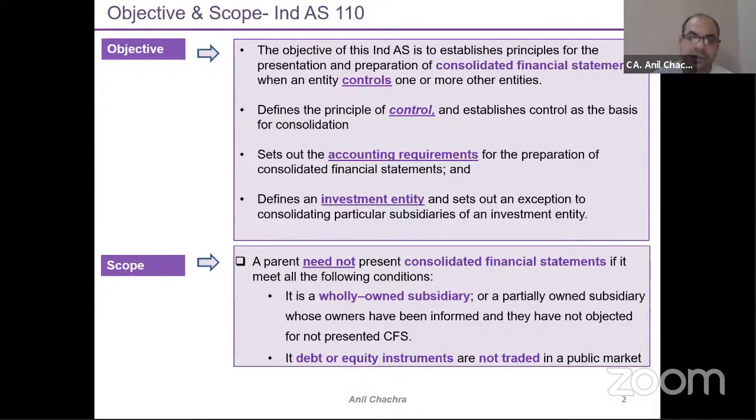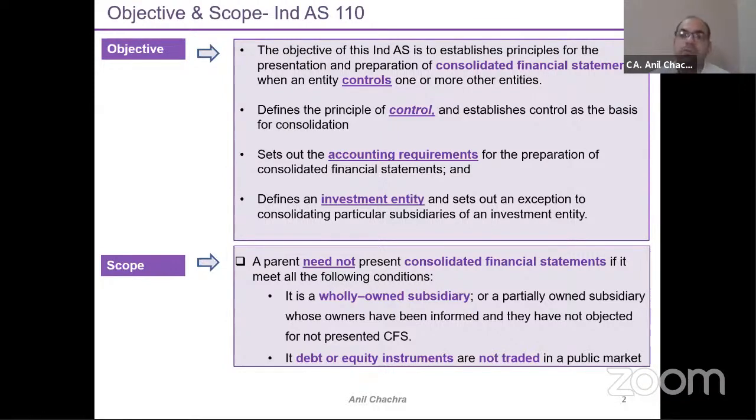110 consolidation part. Because for this investment entity, the standard says that you need to measure all the subsidiaries at fair value through profit and loss under the Ind AS 109 requirements. So they have been excluded. So a detailed discussion has been given under this investment entity accounting. So we will discuss this investment entity accounting in the later slides. So three objectives basically we will discuss under this Ind AS 110 part.